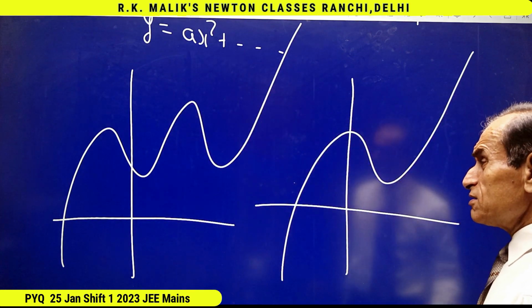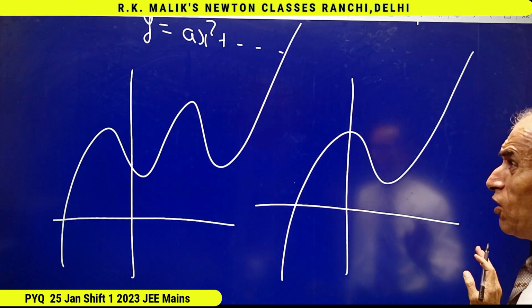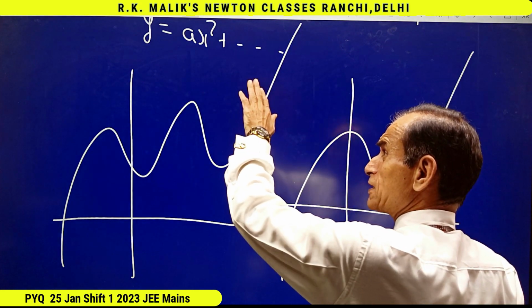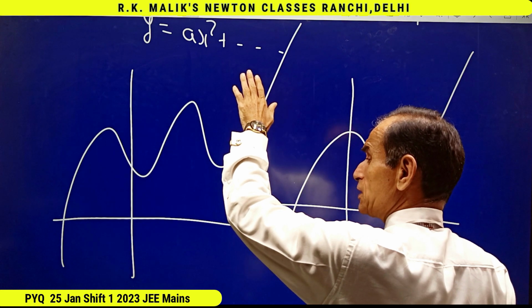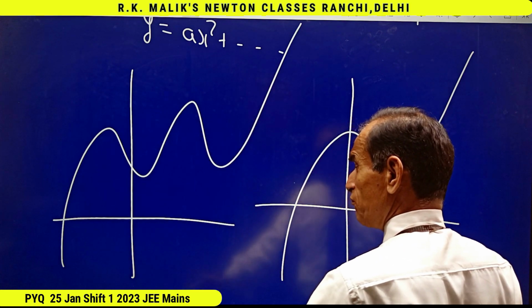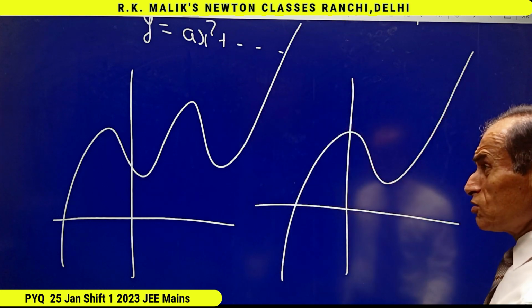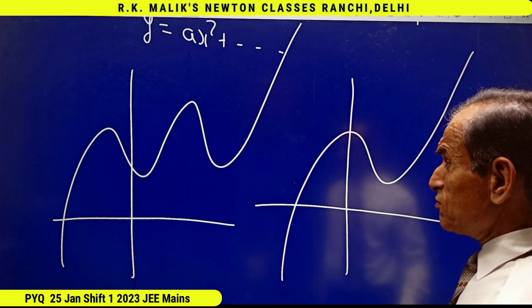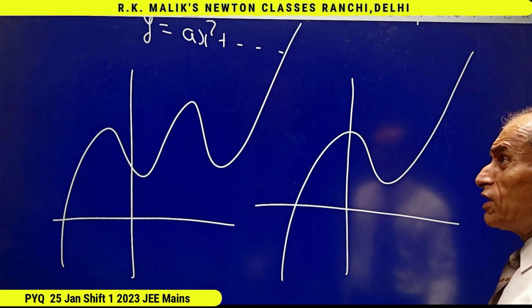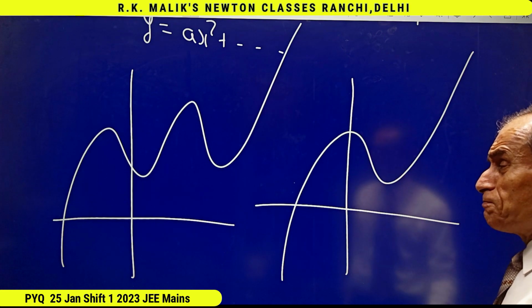The main thing is for every odd degree equation in which coefficient of maximum power of x, that is a, is positive, the graph always comes from minus infinity and goes to infinity. This is valid for every odd degree equation in which the coefficient of maximum power of x is positive.